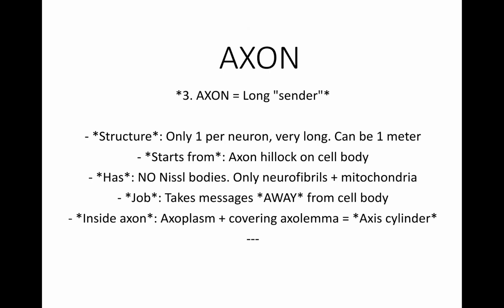Then there is the axon. The axon is long, and it is a sender. What is its structure? There is only one for one neuron, and it is very long, about 1 meter in length.